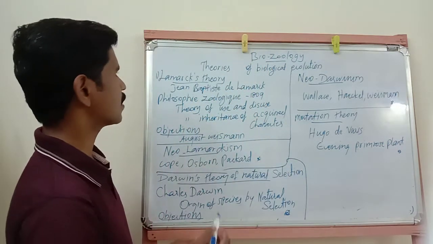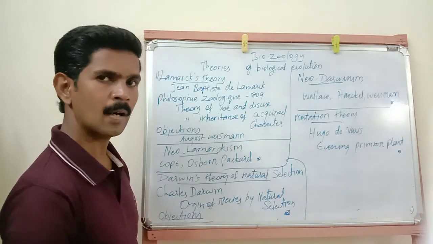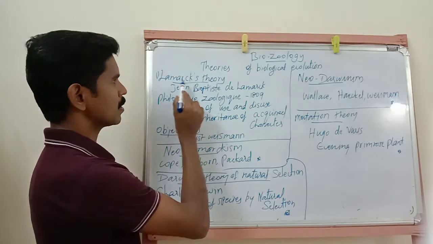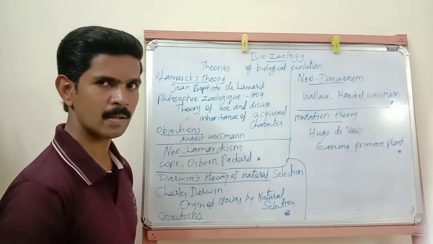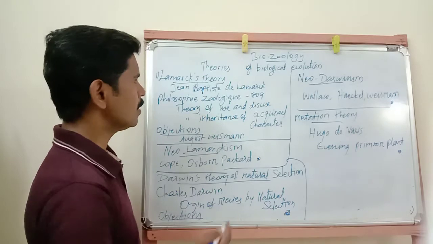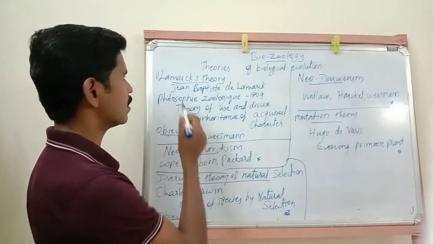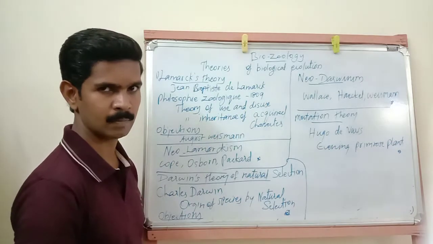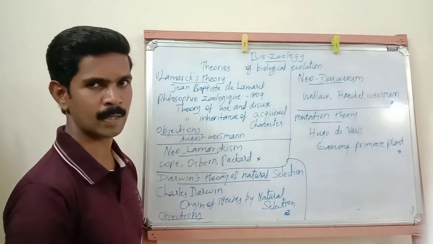Our first theory is called Lamarck's theory. This Lamarck's theory is otherwise called Lamarckism. This theory was introduced by one naturalist, whose name is Jean-Baptiste de Lamarck. So this person first explained the Lamarckism theory.